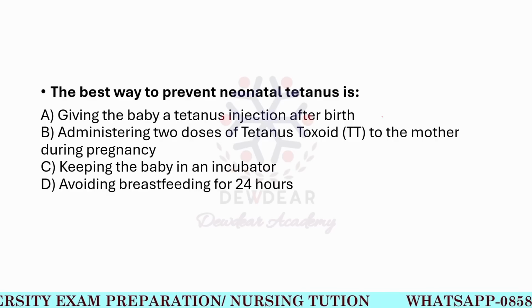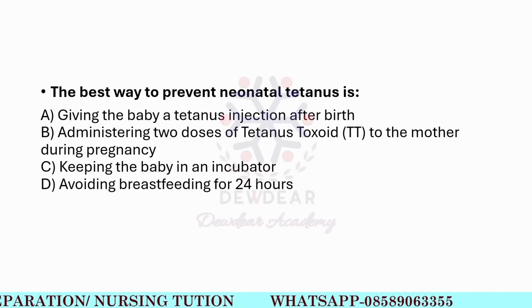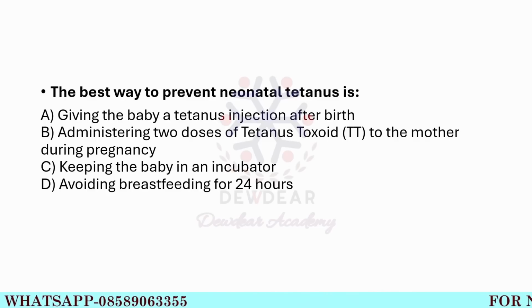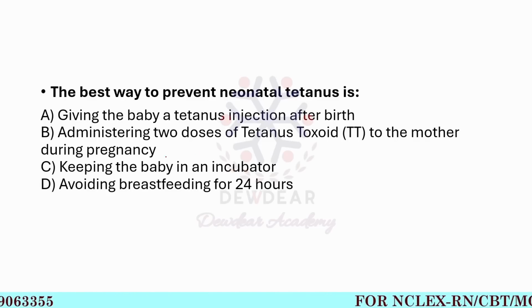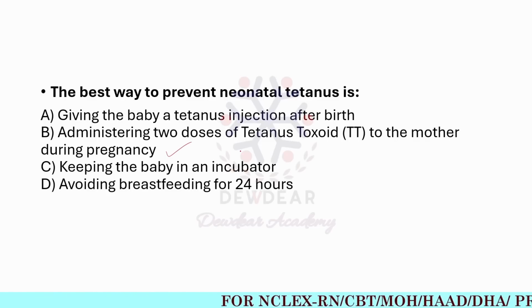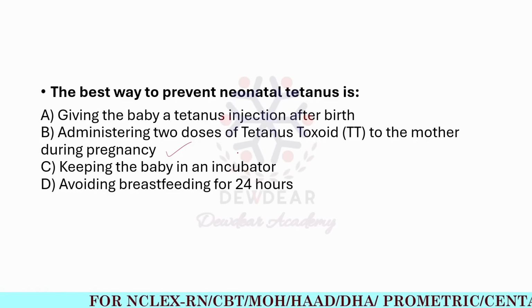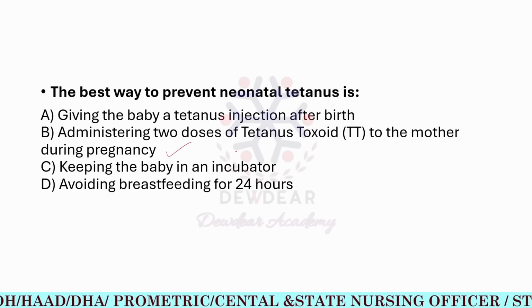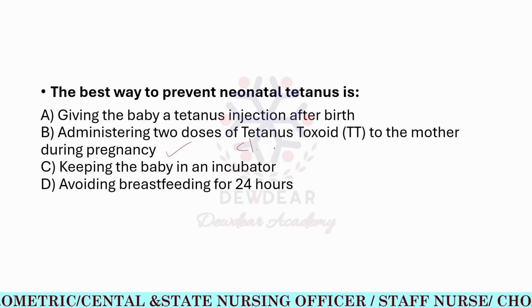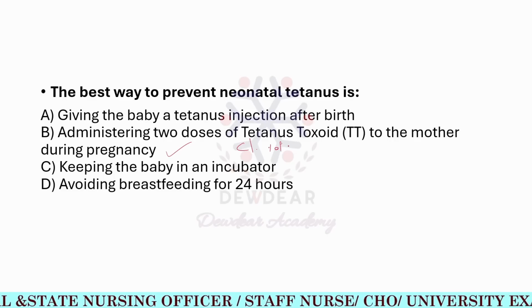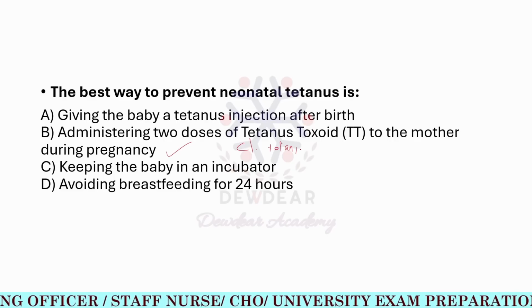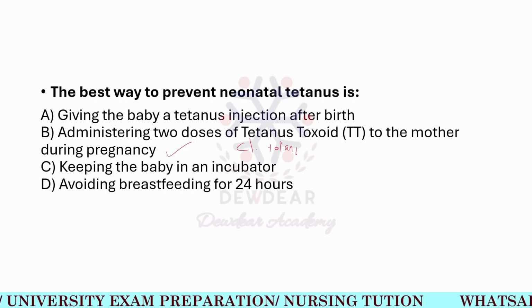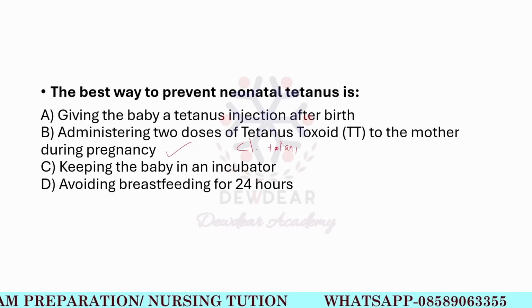Second option is administering 2 doses of tetanus toxoid to the mother during pregnancy. So that is the correct answer here. Administering 2 doses of tetanus toxoid, TT, to the mother during pregnancy. Because neonatal tetanus is a deadly condition caused by Clostridium tetani bacteria. So that will be entering the baby's body through the umbilical stump due to unsafe delivery practices.